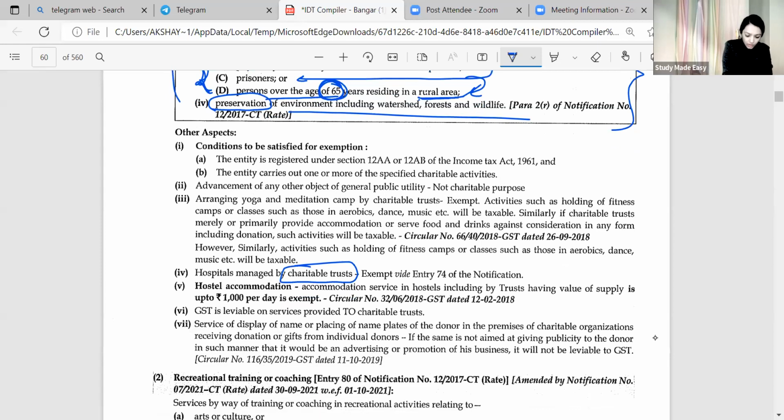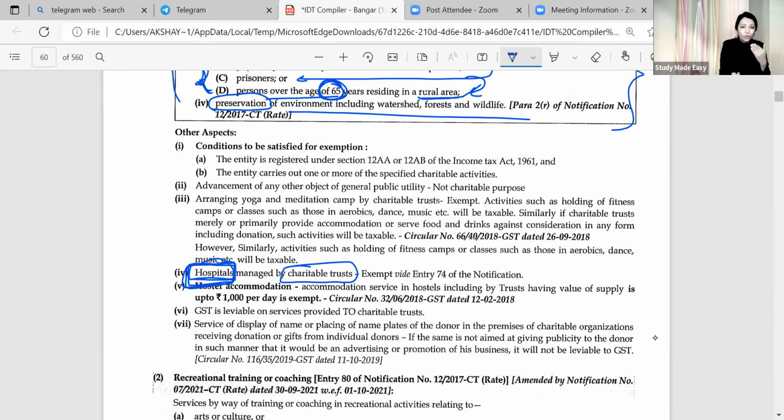When it is given to charitable trust, exempted. When I am discussing right now the service provided by charitable trust, all these charitable activities are exempted. Did you understand this much? Again, charitable activity by, we are discussing now. So when it comes to by, directly hospital management.